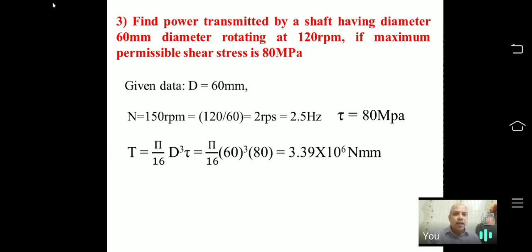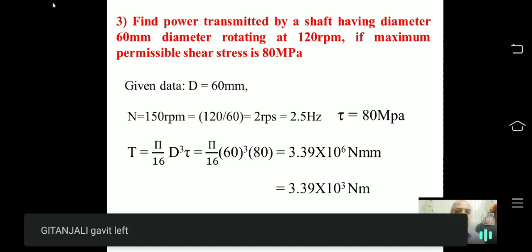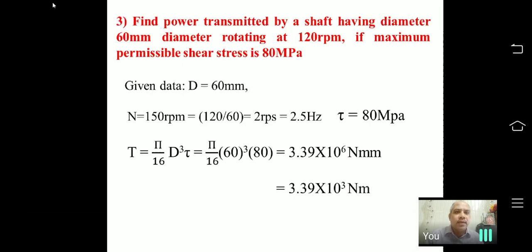Now if we put it in this equation, then we are going to get this value as 3.39 into 10 raised to 6 Newton millimeter. Convert into Newton meter, 3.39 into 10 raised to 3 Newton meters. Now actually here the value of tau is given. You can see how much value of tau is given, 80. So we have substituted this value and got the value of T.